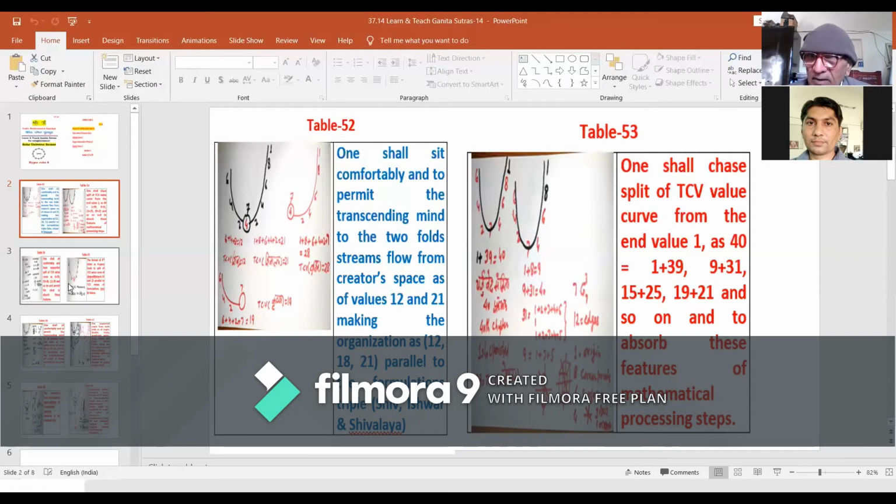Value 21 is the value of a Shivalya. Value 21 is the value of 1 to 6 as the format of a Sthapatya mirroring rod.